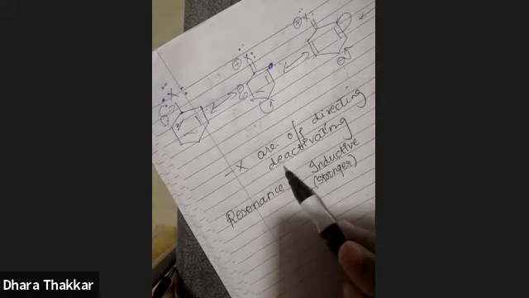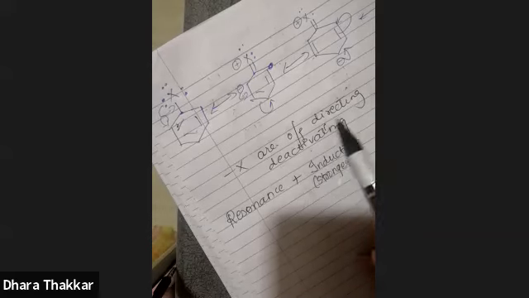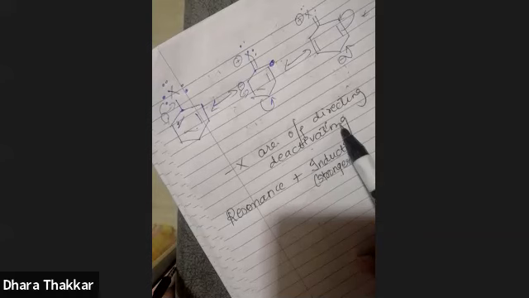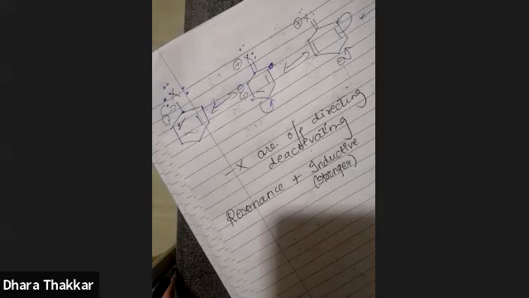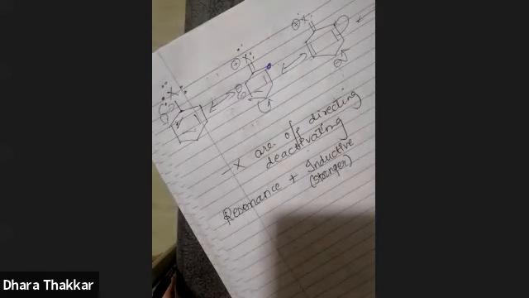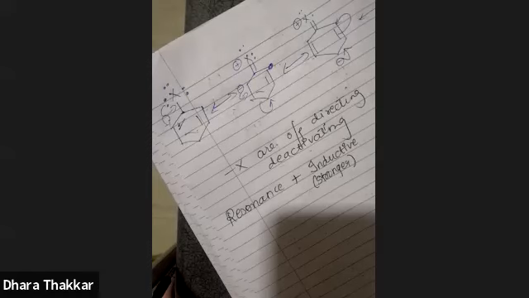So what is the reason of them being deactivating? The inductive effect. What is the reason of them being ortho-para directing? The resonance effect, okay? So there are two effects that are operating simultaneously. And in earlier examples, which we saw just now, the aniline and nitrobenzene, there was only one effect that was operating. Which effect was that? Only resonance was operating. But here, along with resonance, there is an inductive effect operating, which we cannot show because we are talking about resonance. But inductive effect is much stronger in case of halogens when compared to resonance. That is why they are deactivating but ortho-para directing. Is that clear to you?